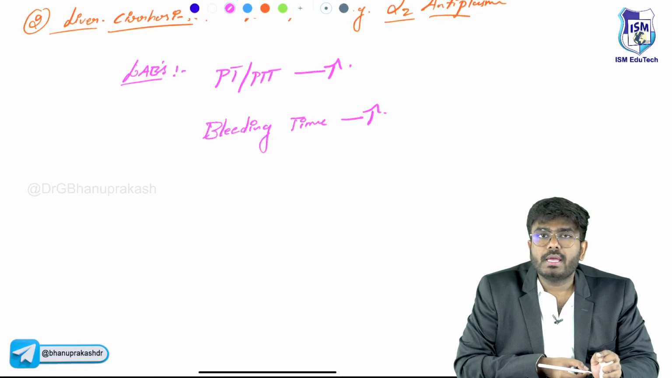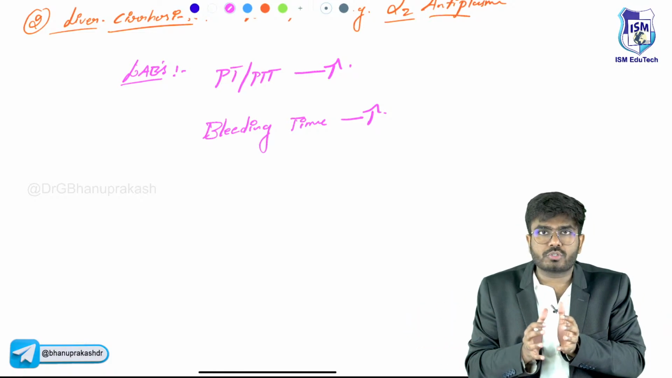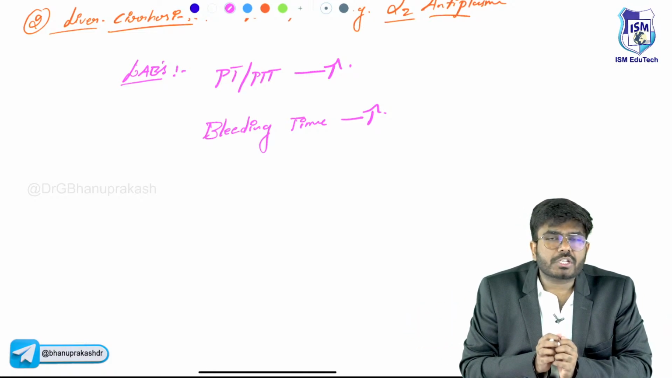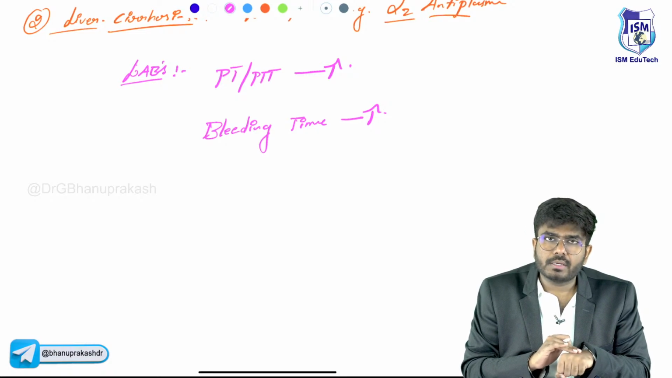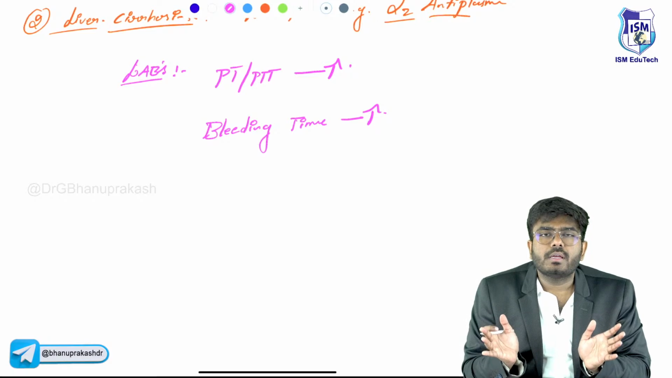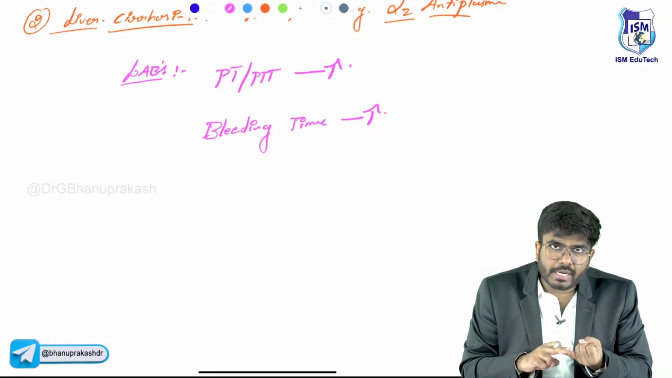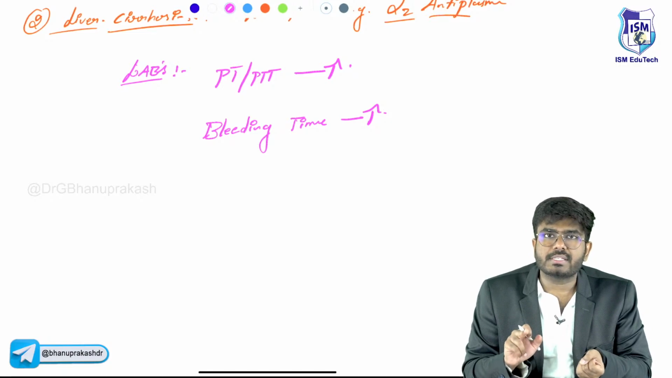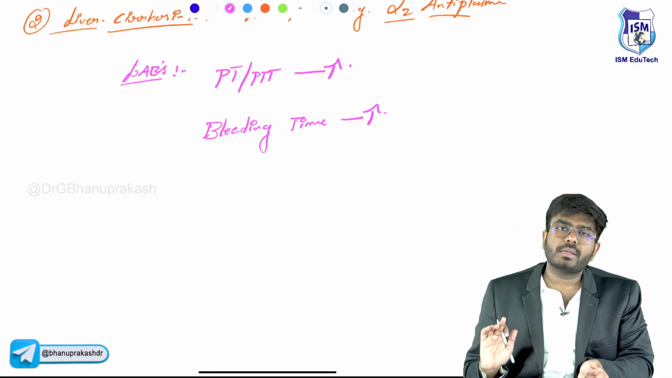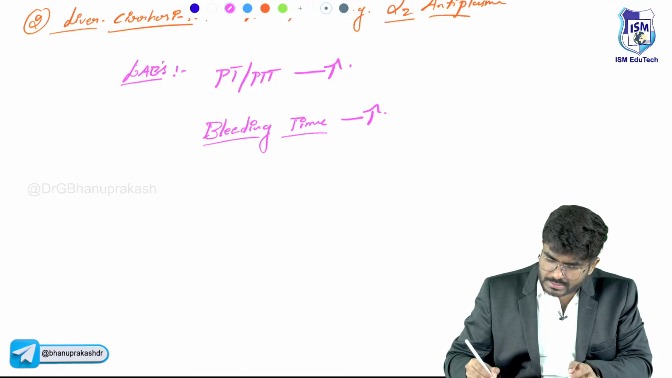Because, as I have said, overactivity of the plasmin inhibits platelet aggregation. The platelets are now not getting aggregated. The platelets are not coming close together. Without platelet aggregation, the primary platelet plug is not going to form, and without the primary platelet plug, there is bleeding. So any platelet-related problem, a defect in platelet adhesion or aggregation, is going to increase the bleeding time.